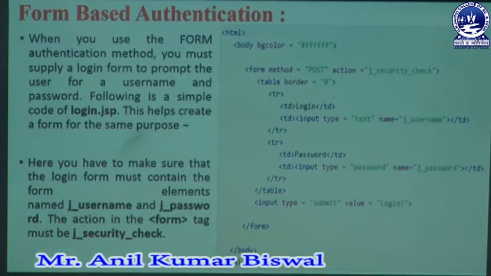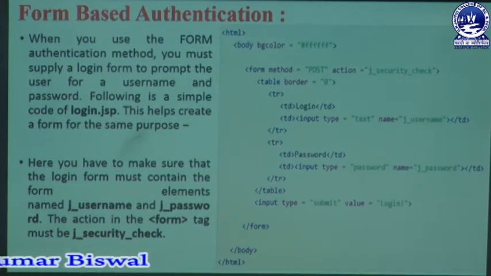We are giving you an example. In that example we are using HTML code, because we know that if a user wants to design a web page, that web page must be designed through HTML tags, and that's why we are mentioning HTML here. Then we are using the body with a body color, meaning bgcolor is the background of a web page, and it is written as a hexadecimal parameter here. It may be white, it may be black, whatever.